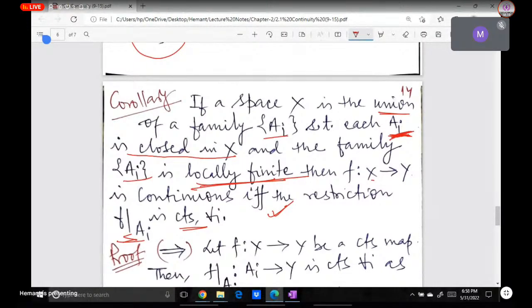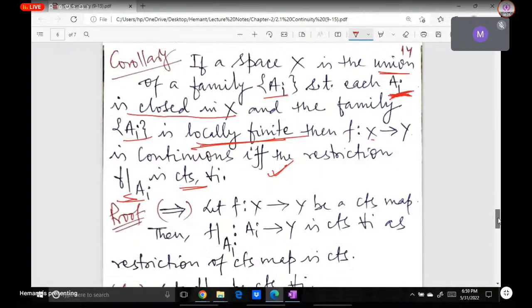Yes, sir. Okay. So now let us discuss the proof of this statement. It is not difficult at all. Okay. So one way is obvious: अगर हमारा f जो है x से y में कंटिन्यूअस मैप है, तो f को A_i पे रिस्ट्रिक्ट करेंगे तो कंटिन्यूअस होगा, क्योंकि इसके पहले भी तो एक रिमार्क पढ़ा ना कि restriction of the continuous maps are continuous, so that's why it is all right. Important thing is the other way.